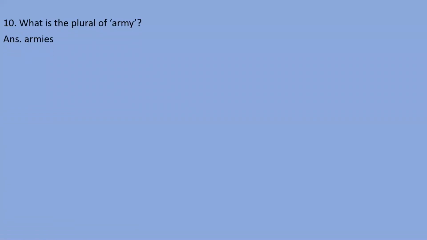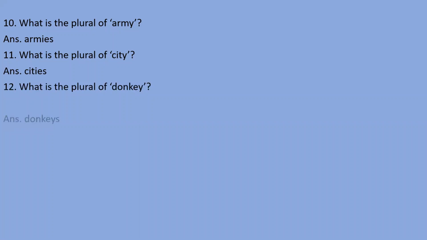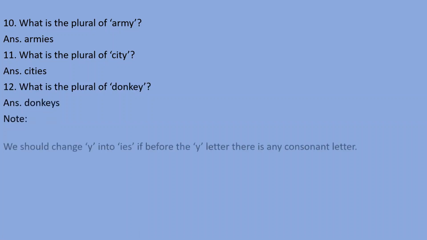Then I told you, if the ending letter is y and before this there is a consonant, while making singular to plural we should add ies instead of y. Like army, armies, city, cities, right?